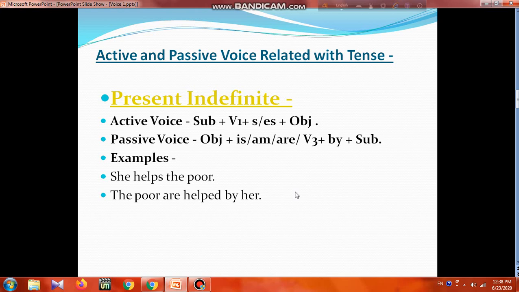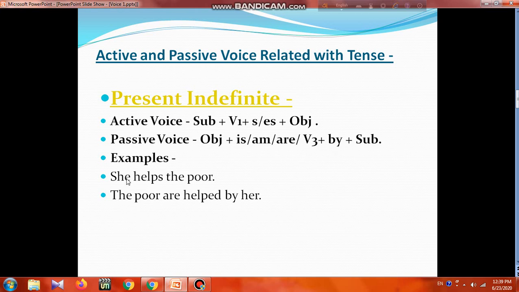So in case of present indefinite, how will we change the sentence? Like that, the object will be subject, and we will take is, am, are, then be3, then by, then subject. Remember, whenever we change voice to passive voice, in every case the verb will be be3. You understand? Whether the tense is, if you change from active to passive, then the verb form will be past participle form. So present indefinite tense structure: subject, verb, object. If you want to change it to passive voice, the object will be subject, then we take am, is, are according to the subject, then be3, then by, then subject.